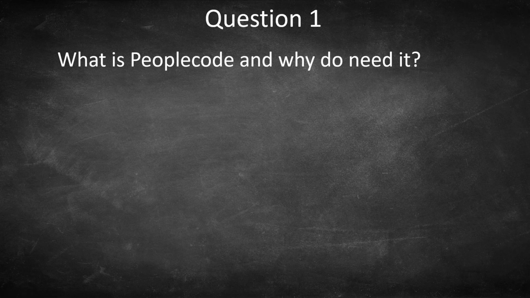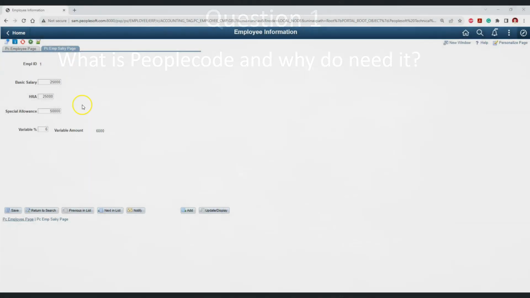So let me give you a quick example of how PeopleCode can help us. We have this employee salary page which stores the salary information of an employee. We have three components such as basic salary, HRA and special allowance, and these three components contribute to the total salary of an employee.